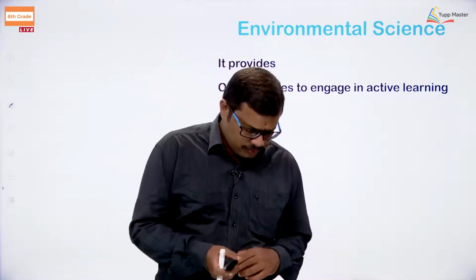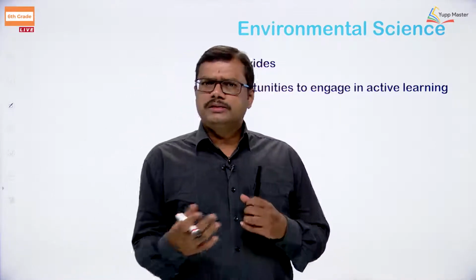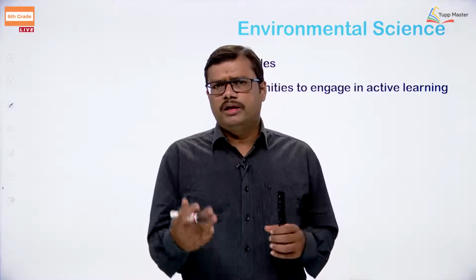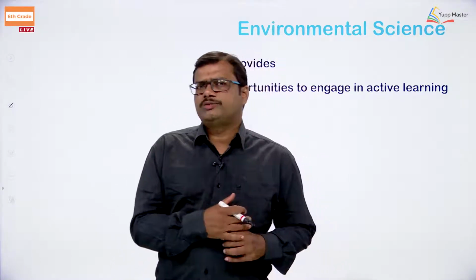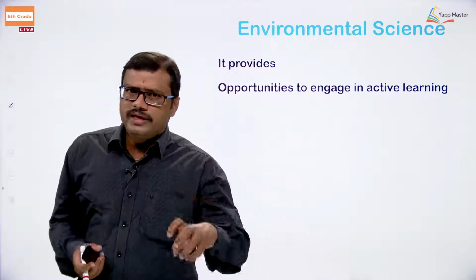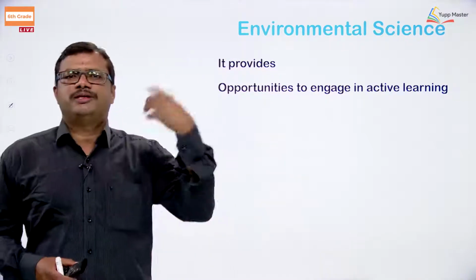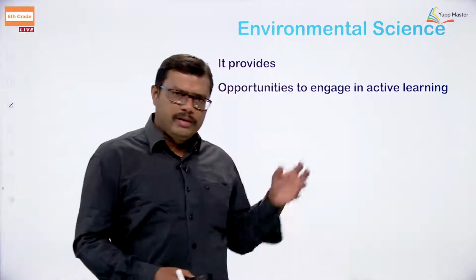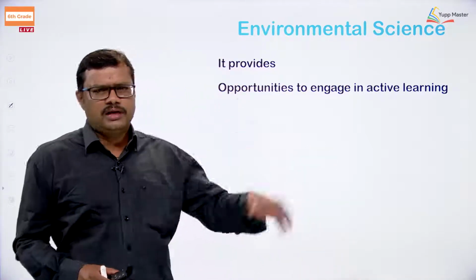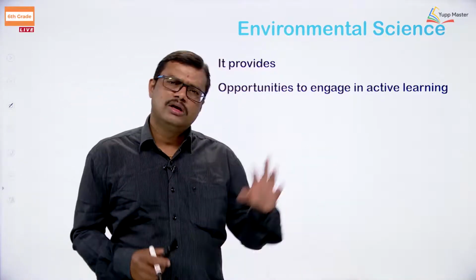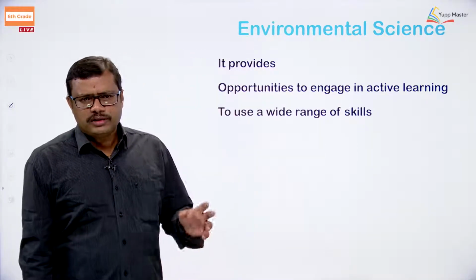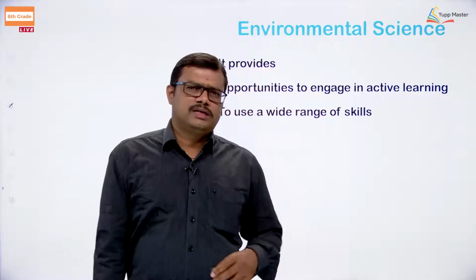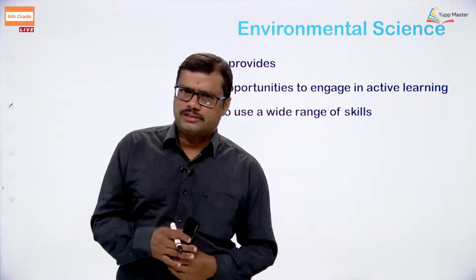Active learning means you are going to do some experiments, and through these experiments the results are observed, or the observations are made. The observations made in those experiments are understood by taking the chemical concept, the scientific concept, the historical concept or the geographical concepts. So, you are going to learn it. It not only provides you knowledge, it also gives you a wide range of skills. So, you are going to improve your skills.